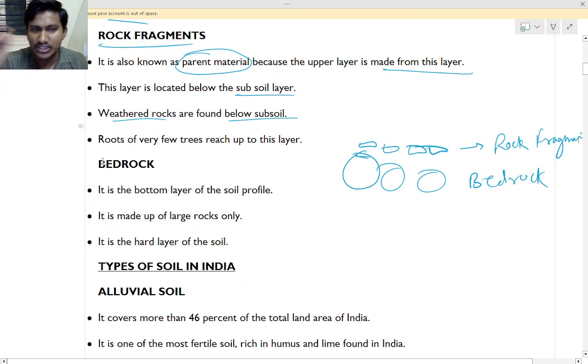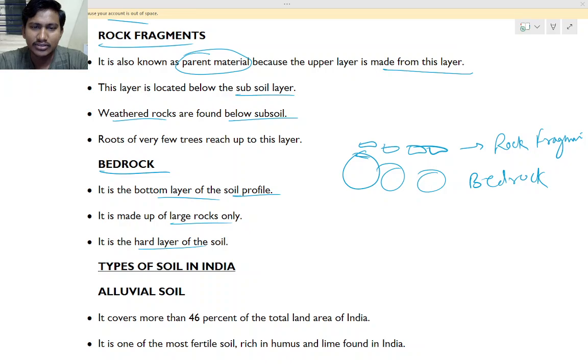Okay, so next is bedrock. Bedrock is the bottom layer of the soil profile, and it is made up of large rocks only. It is the hard layer of the soil. Has everyone understood the layers of soil? Yes, that is the layers of the earth.